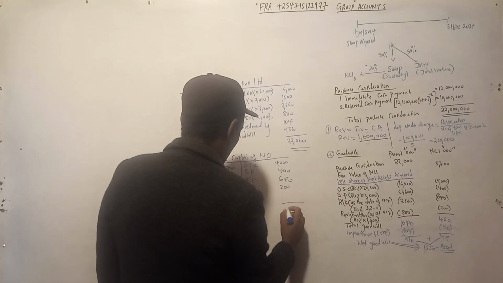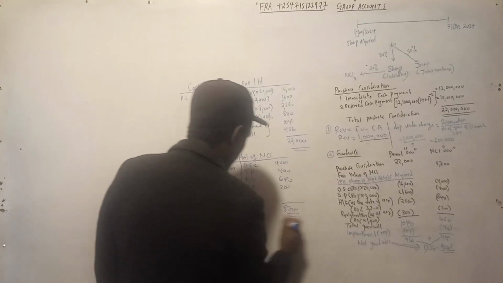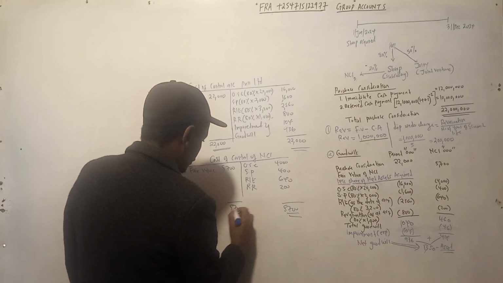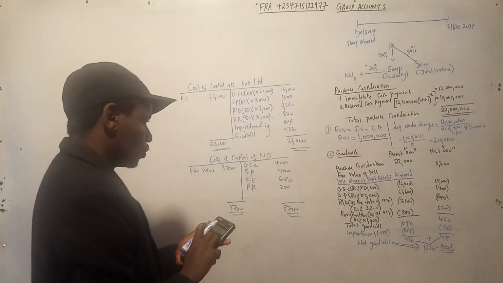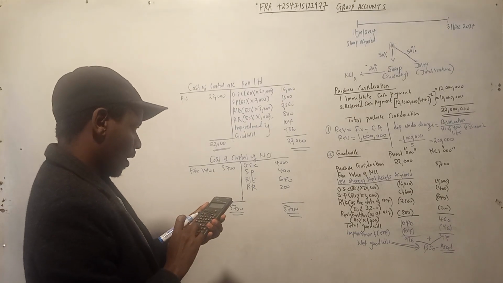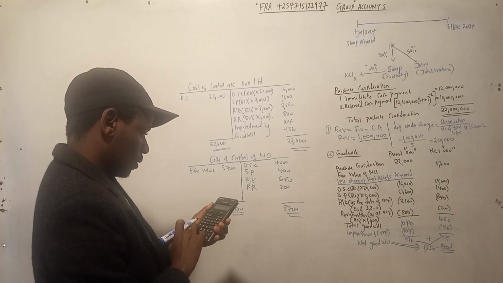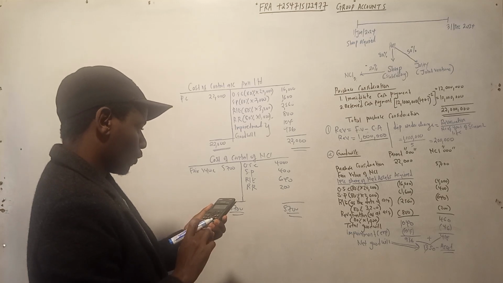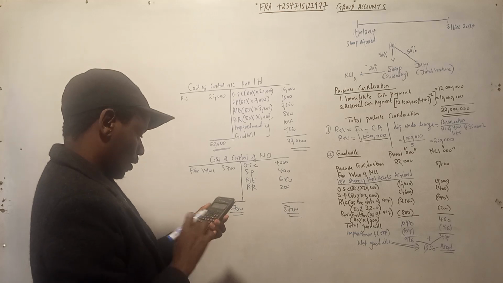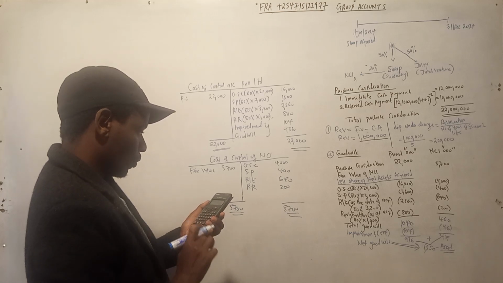Then you find the balancing figure, 5700. When you take 4,000 plus 400 plus 640 plus 200, you get 5240. Then you take 5700 minus answer, you get 460.